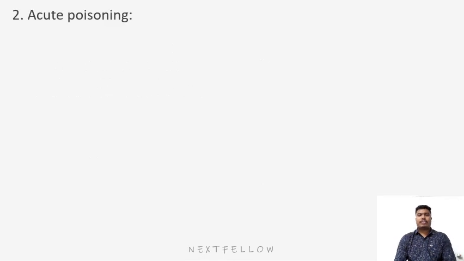Now we will discuss the second, acute poisoning. It consists of three stages. The first stage is due to local irritation. It starts a few minutes to a few hours after exposure, and lasts for 8 hours to 3 days.